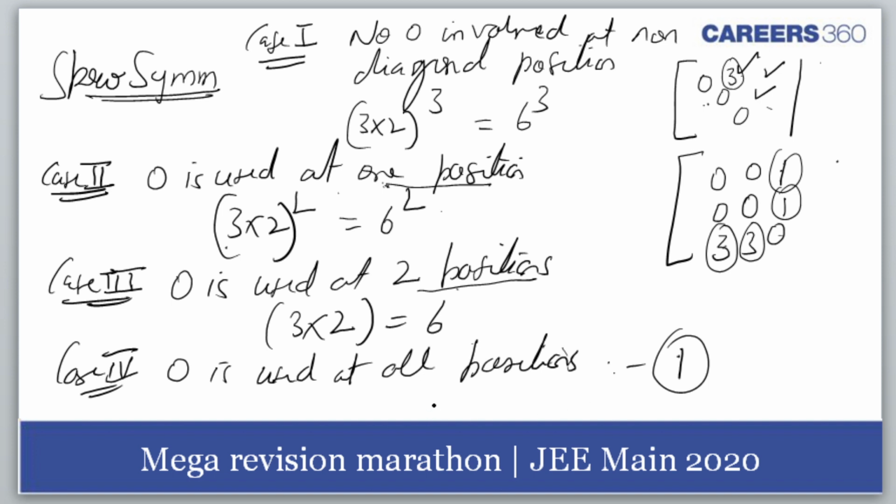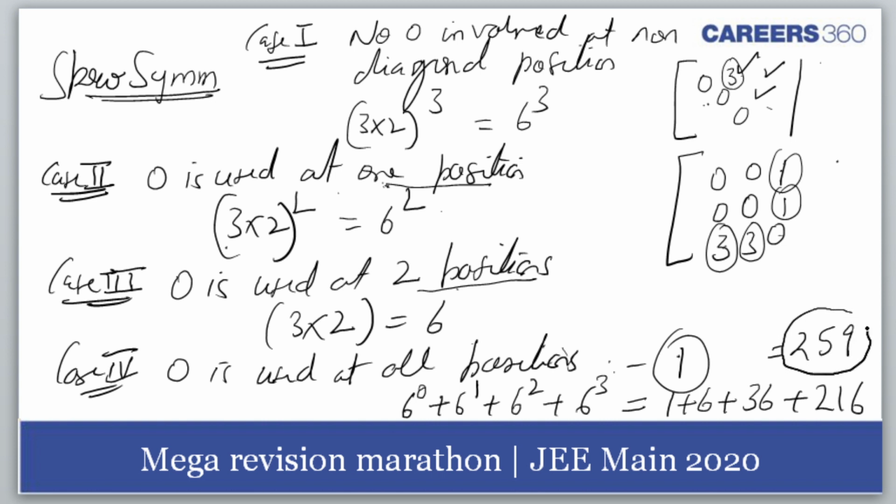So what is the total we are getting? We are getting 6 raised to power 0 plus 6 raised to power 1 plus 6 raised to power 2 plus 6 raised to power 3. Am I right, students? So what's this? 1 plus 6 plus 36 plus 216. Somebody has done the total for me. Jatin Raj, I think, yeah, that is 259. That would be the correct answer. Am I right, students? I hope I made you understand. So here when I say 2 positions, 1 position, I am referring only to the non-diagonal positions. Okay, students, let us move forward.